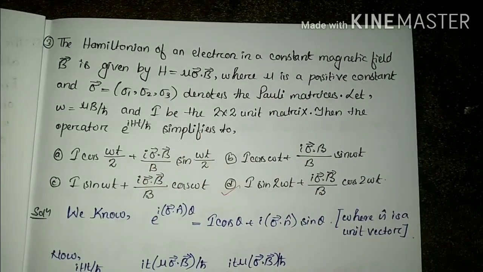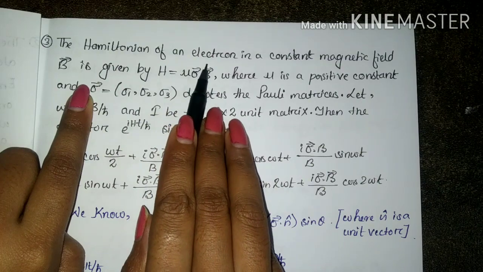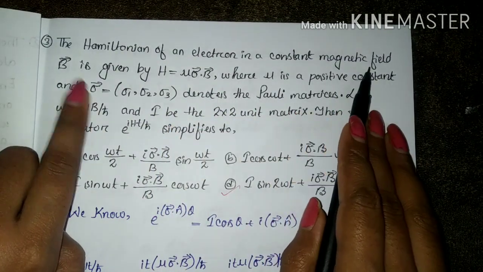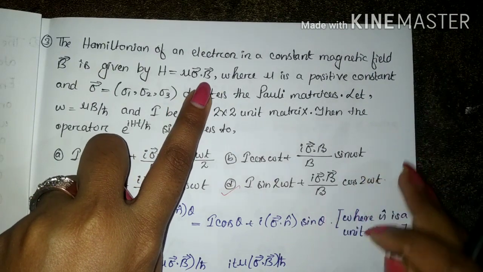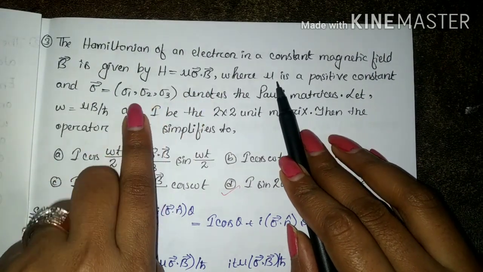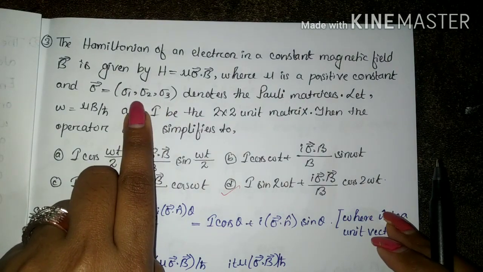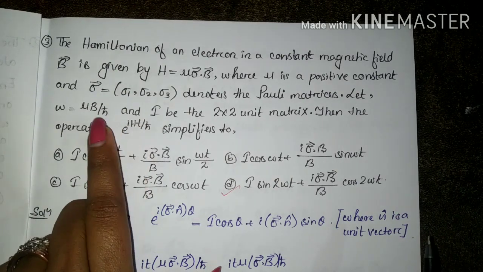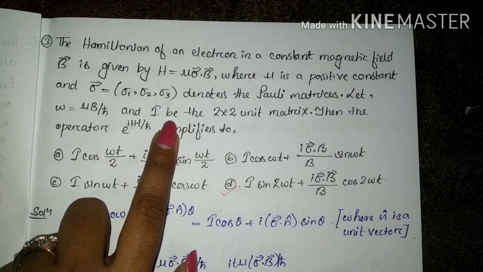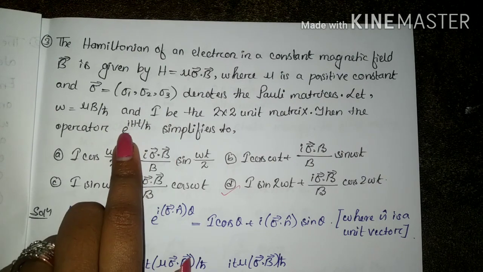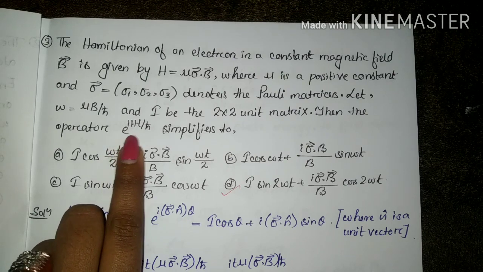Now let's come to the next question. In the next question, the Hamiltonian of an electron in a constant magnetic field B is given by H equals mu sigma dot B, where mu is a positive constant and sigma equals sigma 1, sigma 2, sigma 3, denoting the Pauli matrices. Also it is given omega equals mu B by h cut, and I is a 2 by 2 unit matrix.